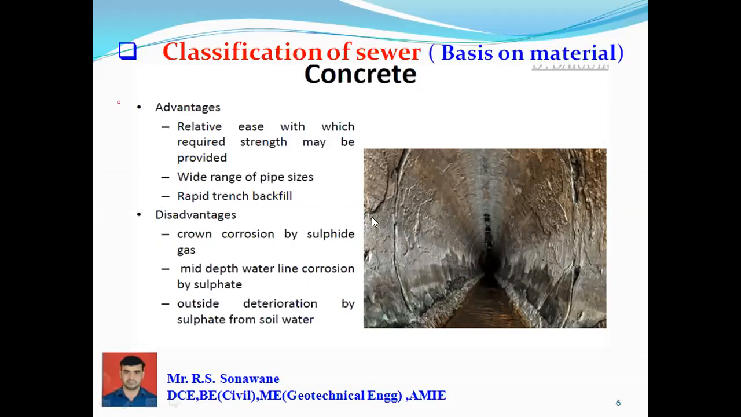Here also there is a disadvantage of this concrete material sewer, that is crown corrosion by sulfide gas. What is crown corrosion, and how can crown corrosion be produced in this concrete sewer? I will explain in the last slide of today's lecture.